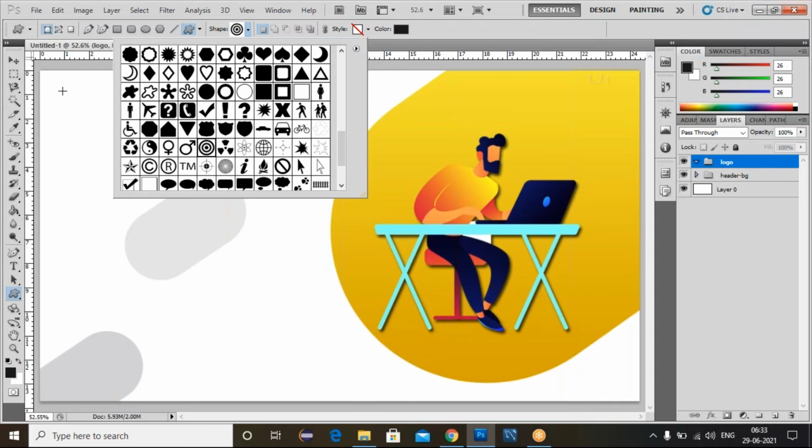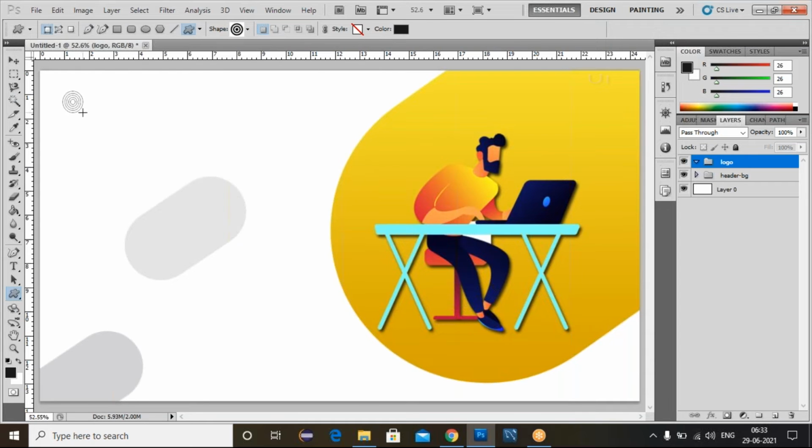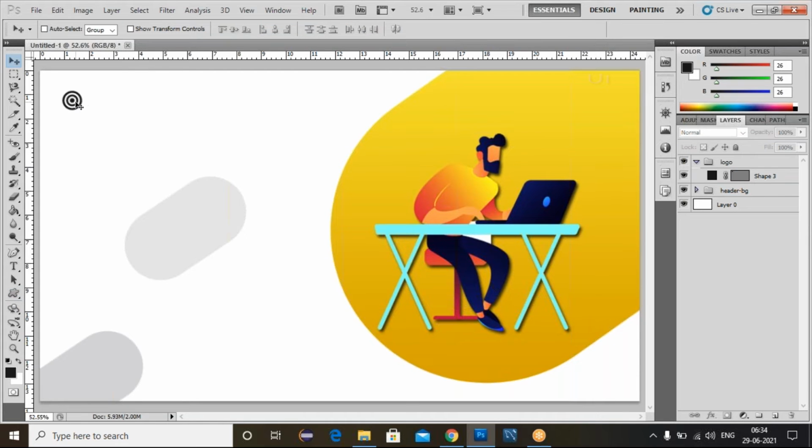Here I'm selecting any of the shapes which I need. So I'm selecting this one. Now use the shift key on the keyboard and drag the shape in Photoshop.